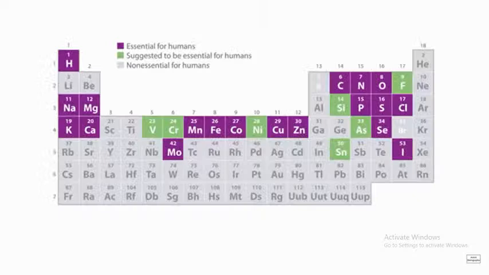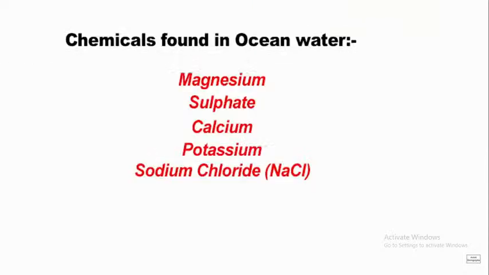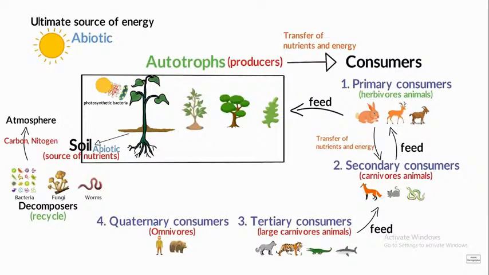Yeah, here you can see elements suggested to be essential, the green color one, and even these elements can also be found in ocean rocks. But can we eat that raw? As these elements are present and are helpful to us, no, directly we cannot consume them raw. So for that purpose, there are certain biotic and abiotic components which work together.